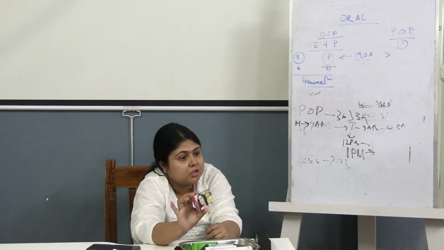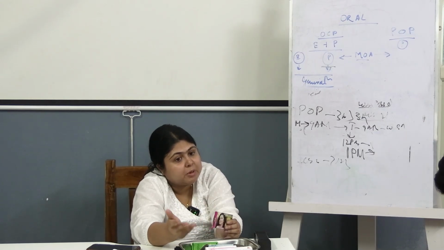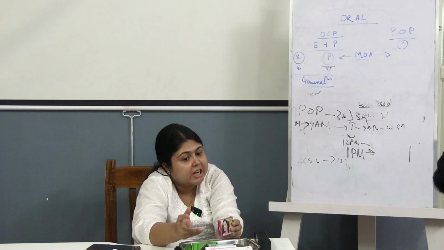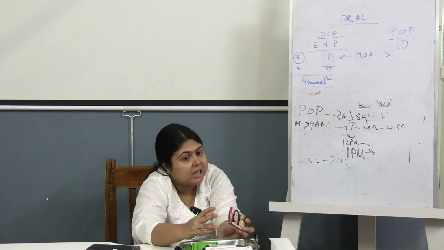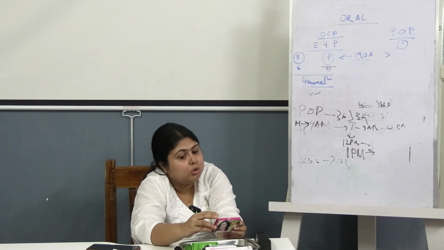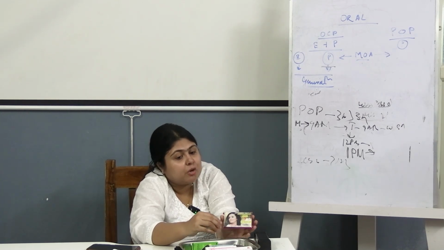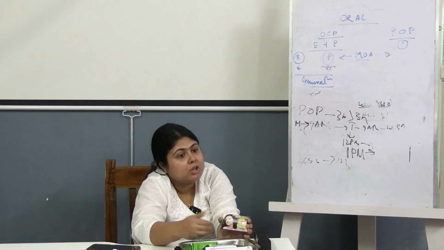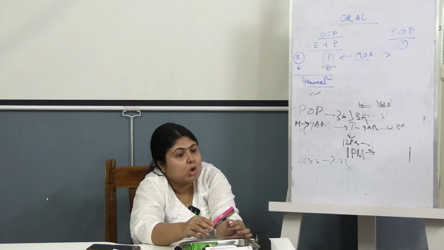What is the mechanism of action of Chaya or Centroman? It is a selective estrogen receptor modulator. What do we mean by selective estrogen receptor modulator? At some places in our body it has estrogenic properties, whereas at certain places it has anti-estrogenic properties. So in the uterus or in the reproductive organs, it has anti-estrogenic properties. And in case of our bone health or bone mineral density, it has estrogen-like action. So the main composition of Centroman or Chaya is ormeloxifene.